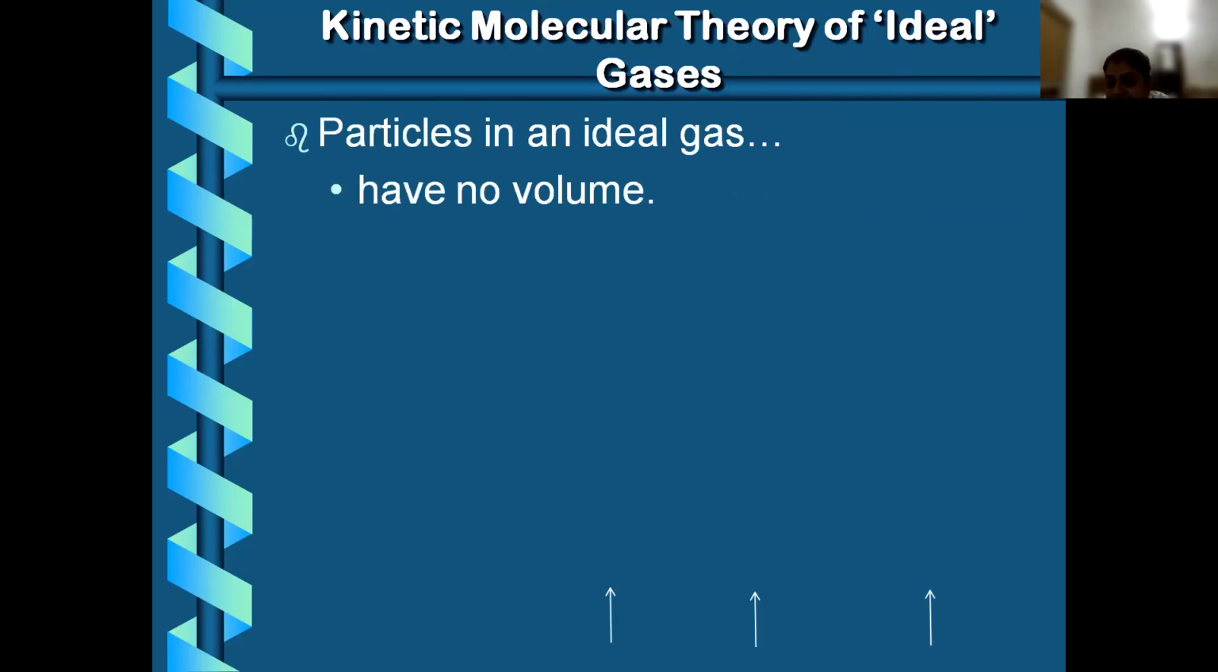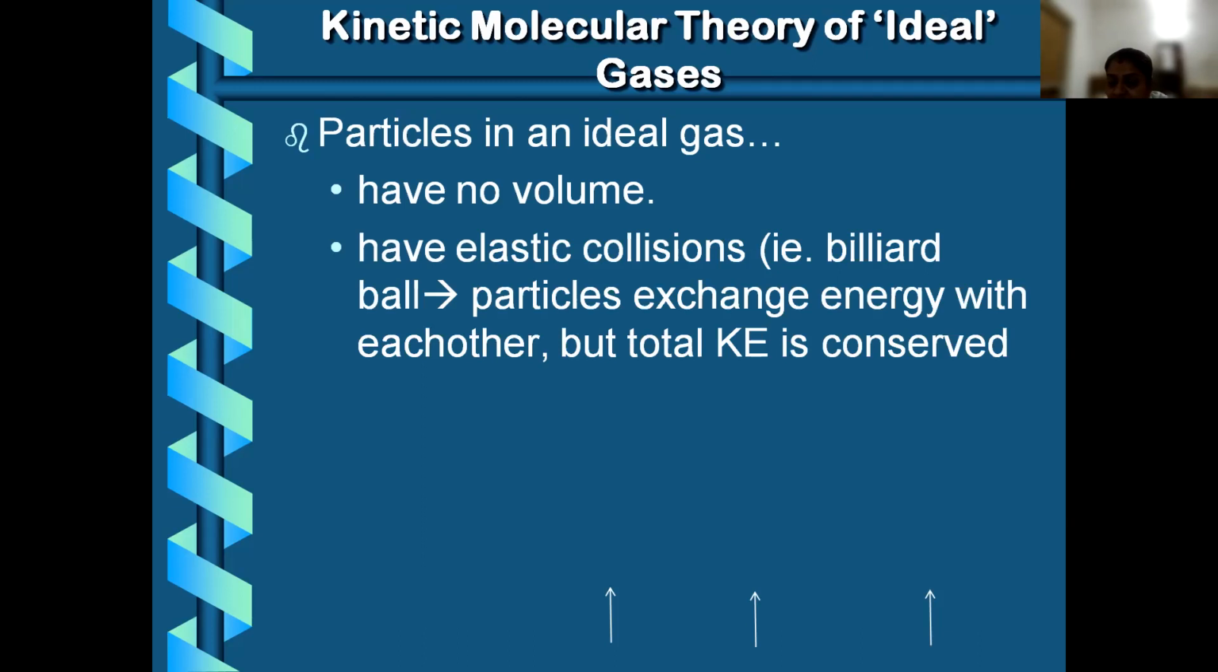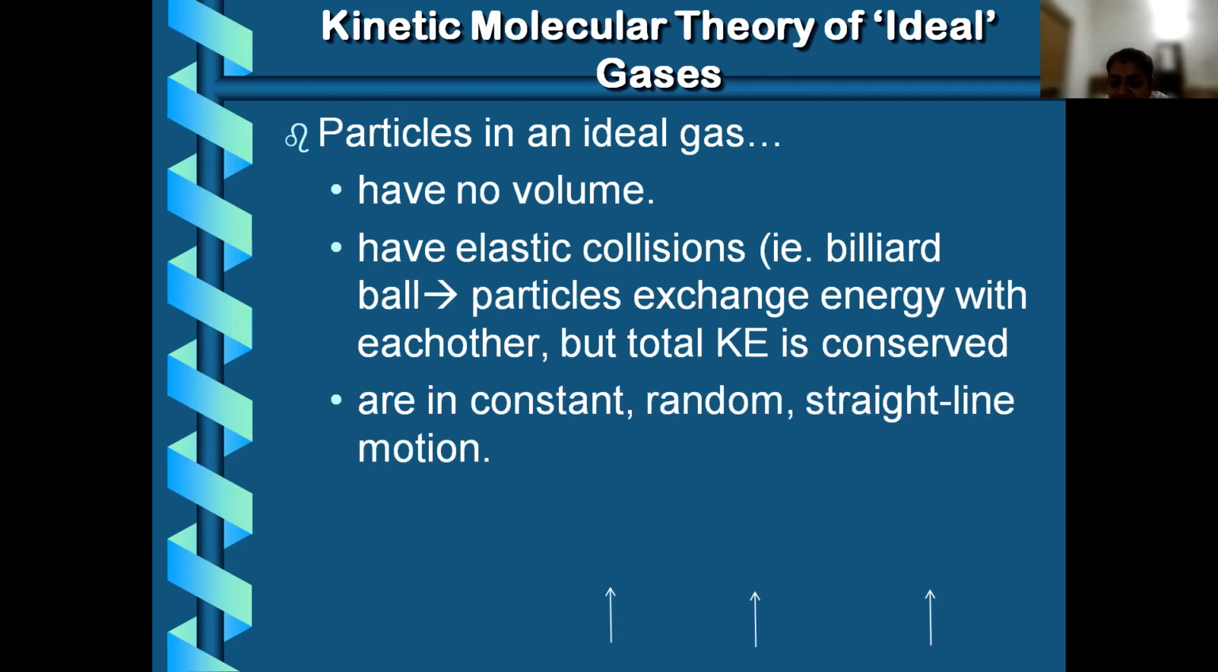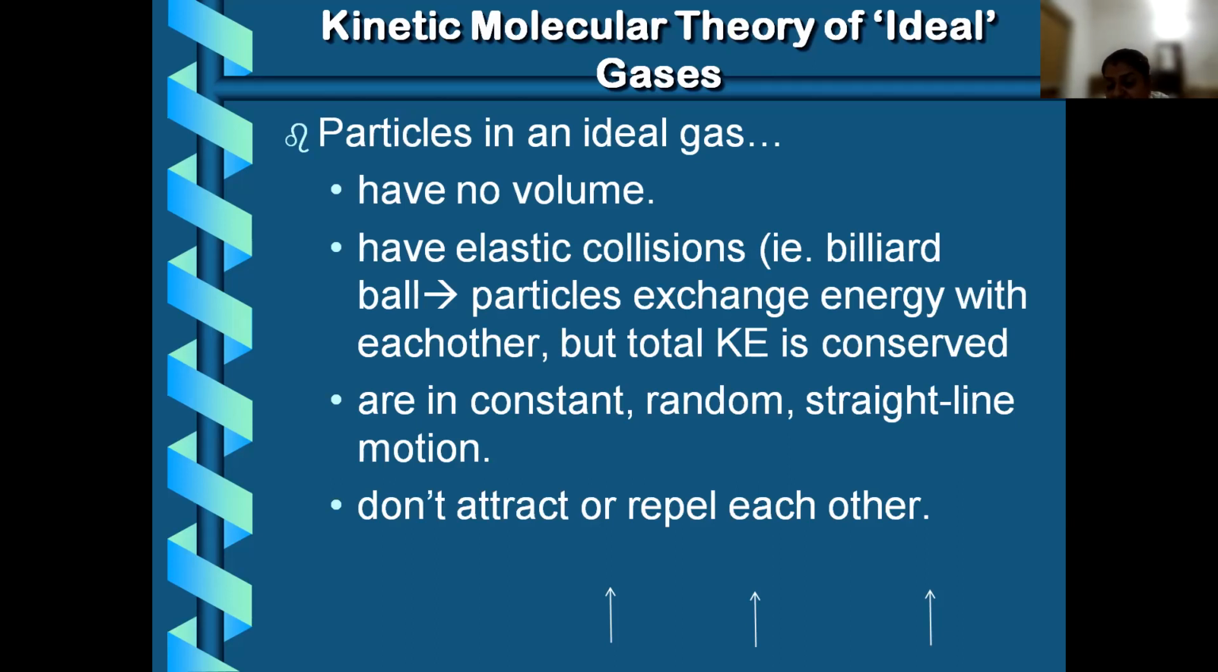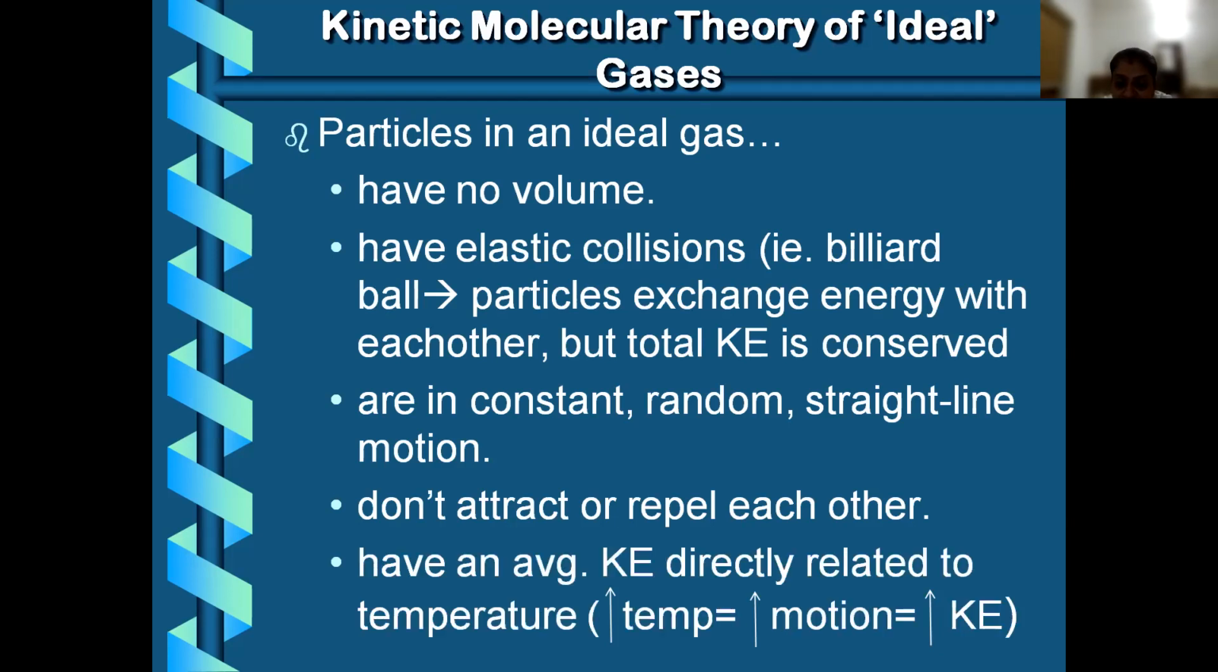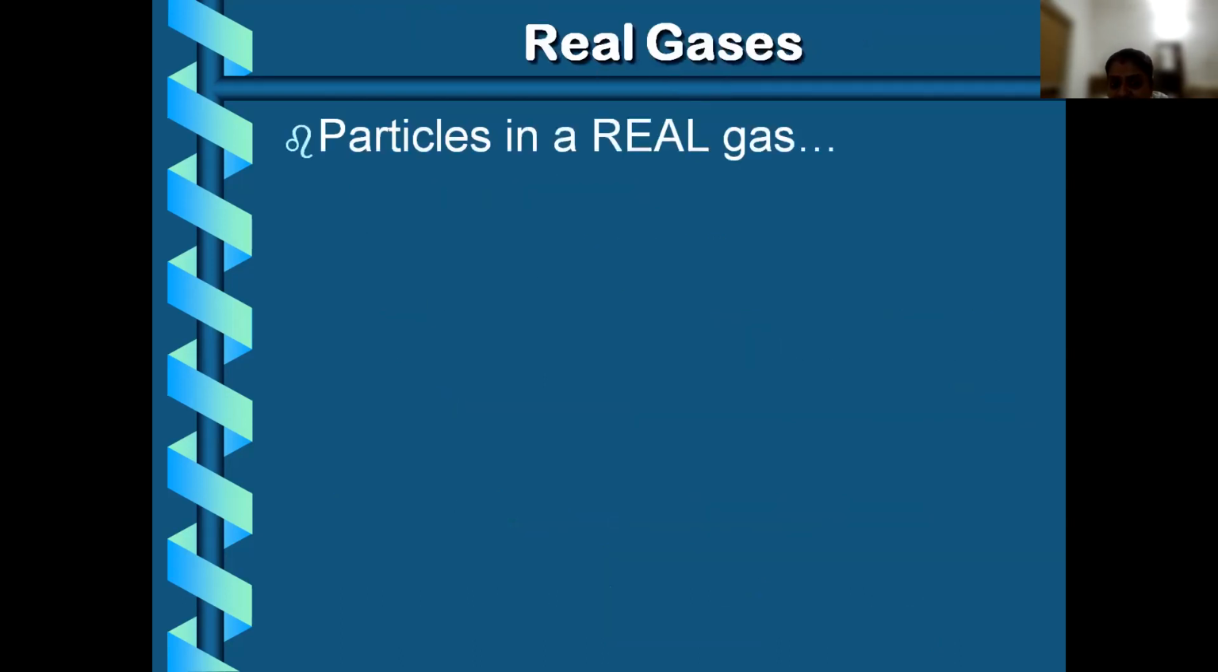Particles in an ideal gas, this is important. If the gas is an ideal gas, the particles have no volume and have elastic collisions, meaning particles exchange energy with each other, but total kinetic energy is conserved. The particles are in constant random straight-line motion, and they will not attract each other or repel each other too much. And average kinetic energy is directly proportional to the temperature.